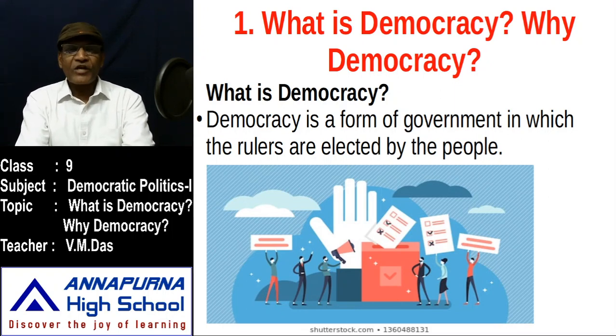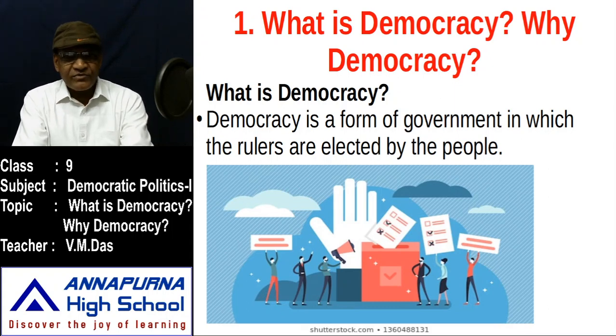Democracy is a form of government in which the rulers are elected by the people. A democracy is a type of government which is run by the people, because in democracy people enjoy equal share in the government. There are so many other types of governments like a dictatorship, monarchy, oligarchy.